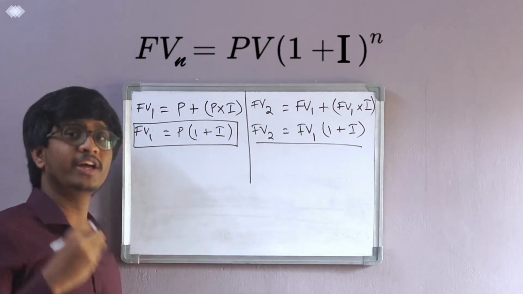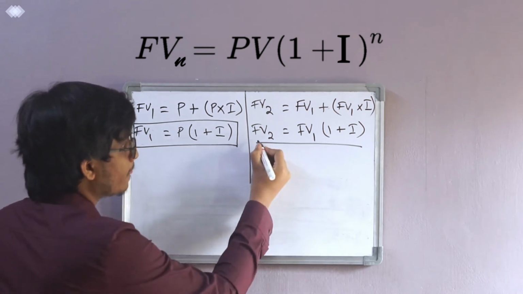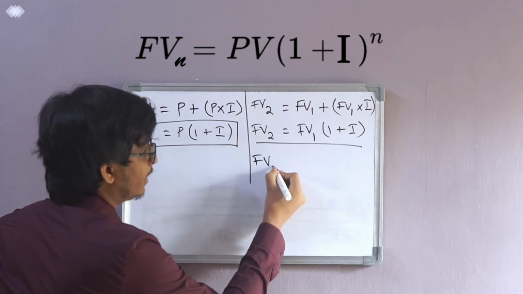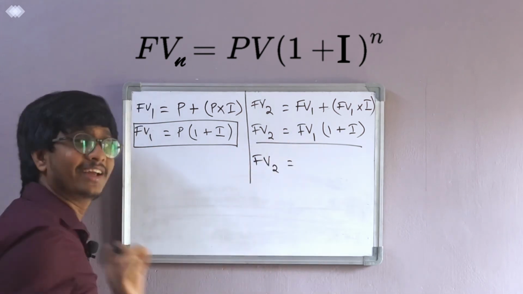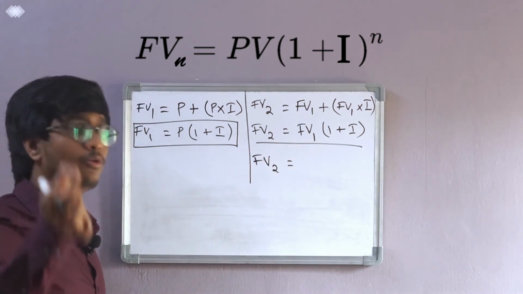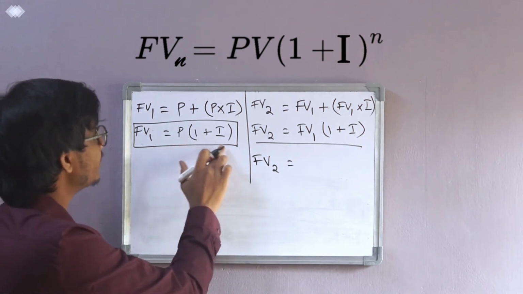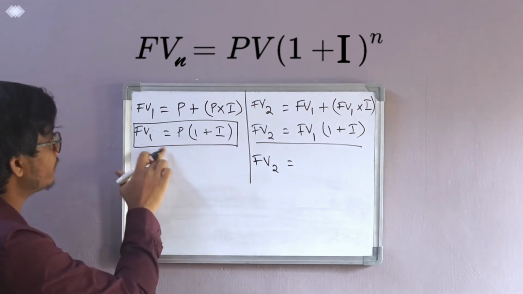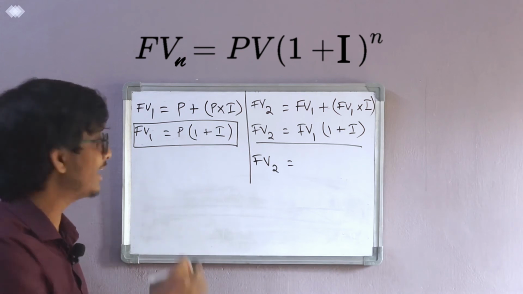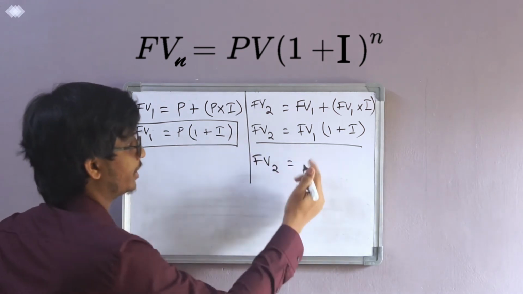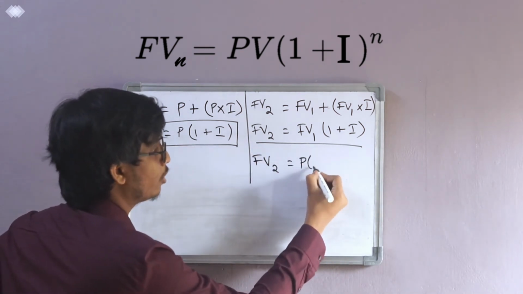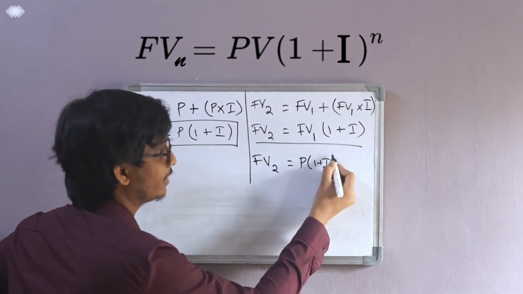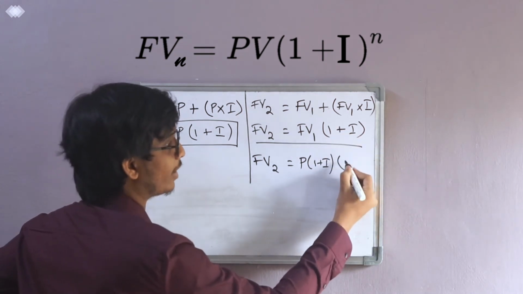So how to derive that formula: observe here, future value 1. Instead of future value 1, can I write P into (1 plus I)? Because future value 1 equals P into (1 plus I). I'll substitute this over here, P into (1 plus I), and I'll write the remaining part, which is (1 plus I).